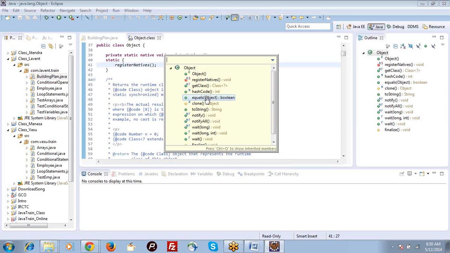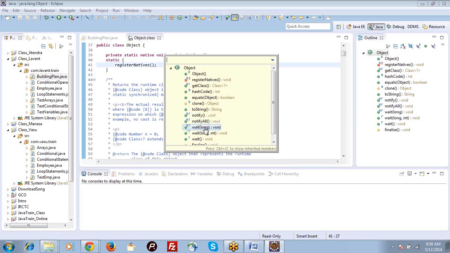Equals method is used for comparison of two objects. It will tell whether the two objects are equal or not. Clone is used to copy objects. If you want to make a copy of the object, then you will call the clone method. If you clone an object, one replica will be created. getClass is there to get the class name of the object. toString will give you the string representation of the object.